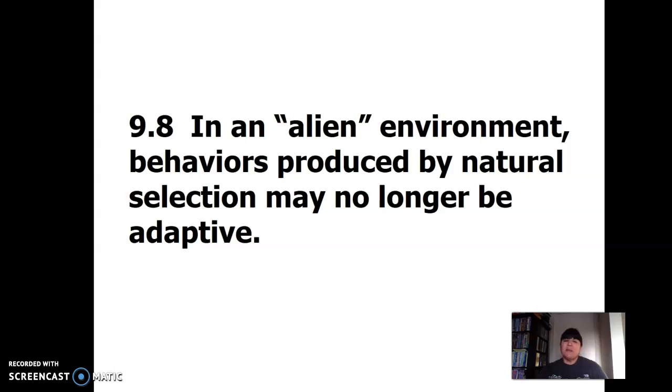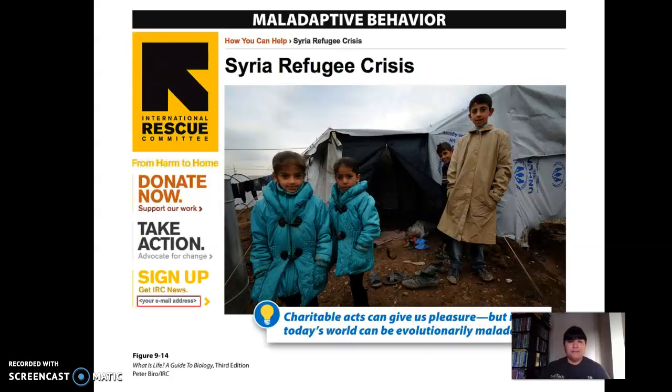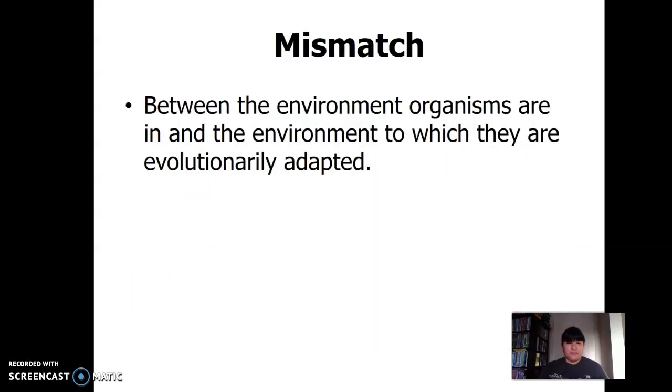It says in an alien environment, behaviors produced by natural selection may no longer be adaptive. So with natural selection, right? So we're talking about evolution in the population, changes in the population over time. With natural selection, we're looking at the environment and how the behaviors or the physical characteristics are more fit in that environment. Well, what if the environment changes? If the environment changes, could those traits no longer be adaptive? And the answer is yes, okay? So yes.